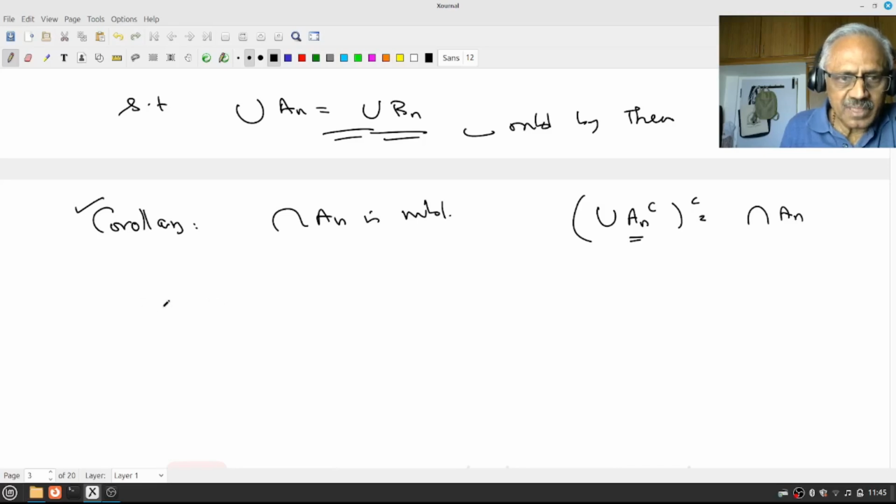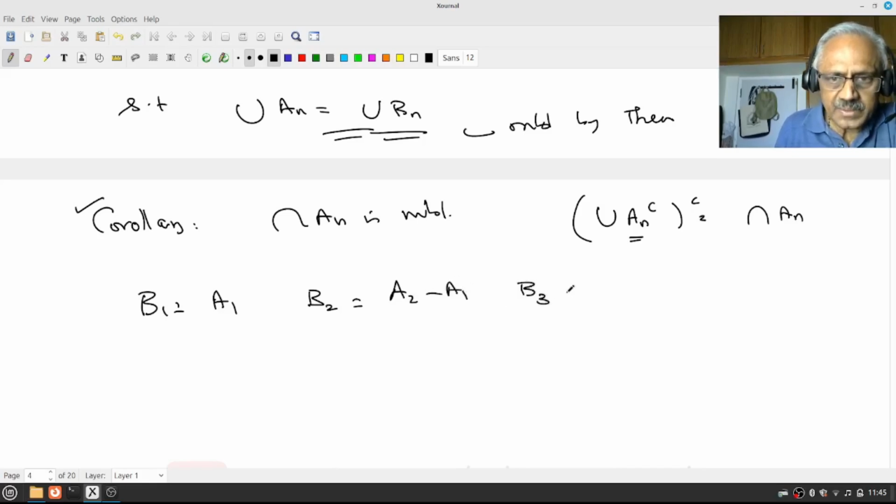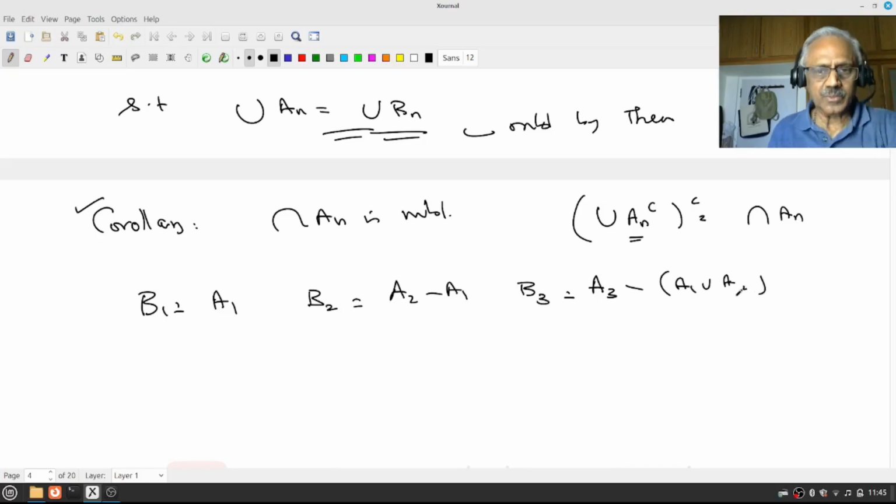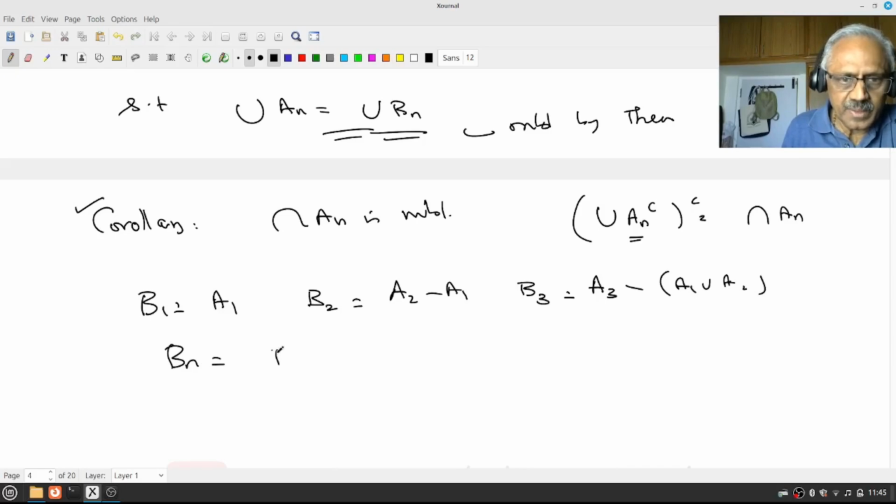What we did last time, the same thing we are going to do. Let B1 be equal to A1, B2 equal to A2 minus A1, and B3 equal to A3 minus the union of A1 and A2, and so on. Whatever is earlier, you remove. So the general Bn will be An minus the union of Ak for k from 1 to n minus 1.